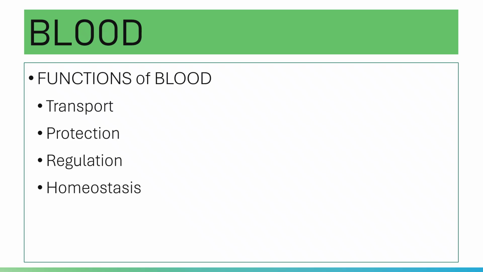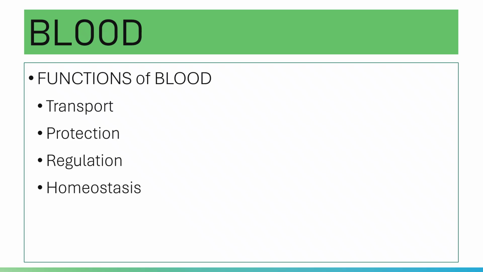Number one is transport. Please note that the primary function of blood is to transport substances, to transport oxygen, actually. You have gases, of course.